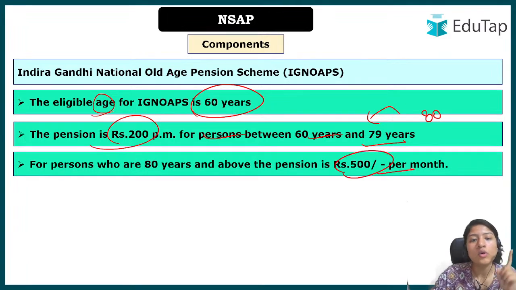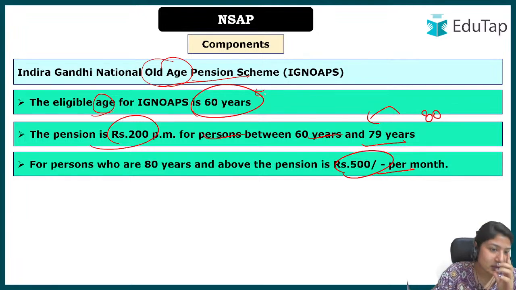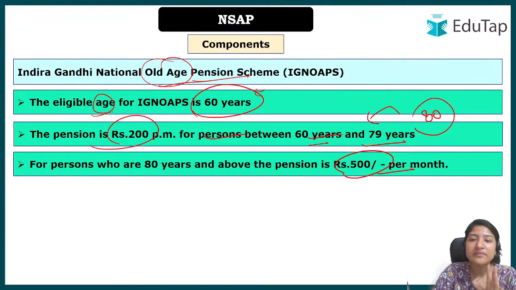So under the old age pension scheme, of course first we can understand, if it is the old age pension scheme, of course it is for both male and female, right? So there should be no confusion in that. We are talking about the senior citizen scheme, so it should be 60 and above, right? Pension for 60 to 79 is 200, while in case of 80, when they have become super senior citizens, the pension is rupees 500 per month. Okay, 500 per month. I hope that is clear.